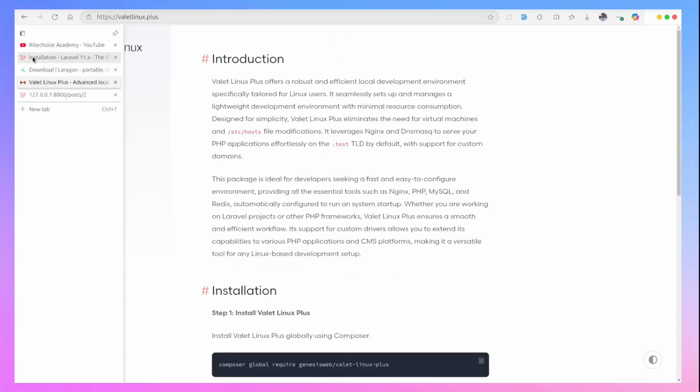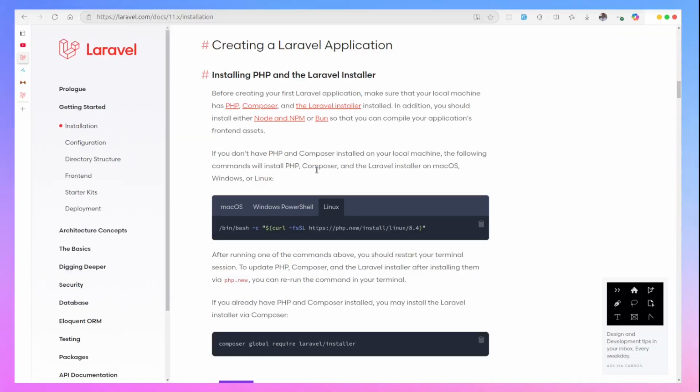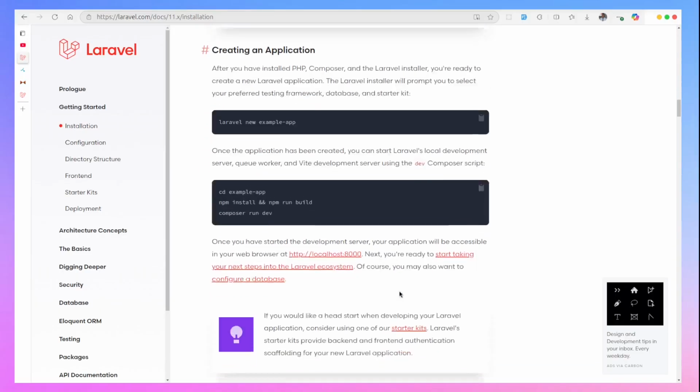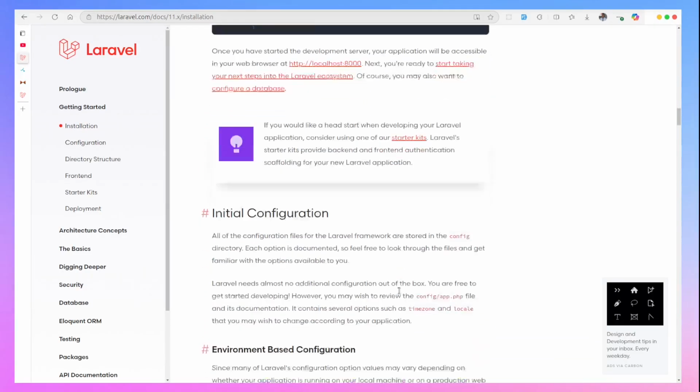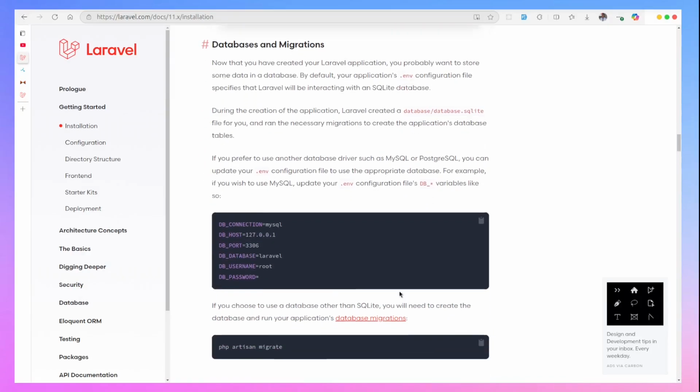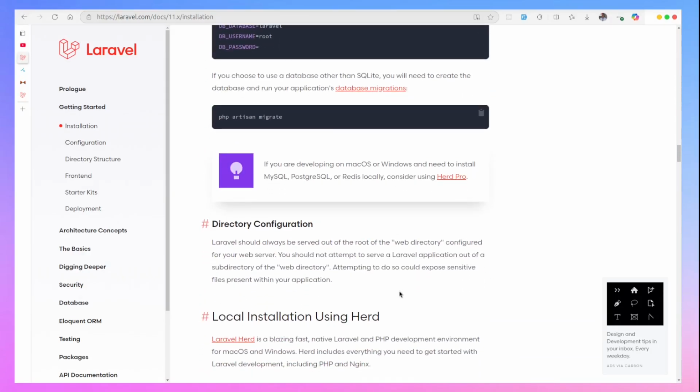Then if you want to buy, if you can pay for a server setup, you can go for Laravel Herd. This is it. You can go for Laravel Herd.